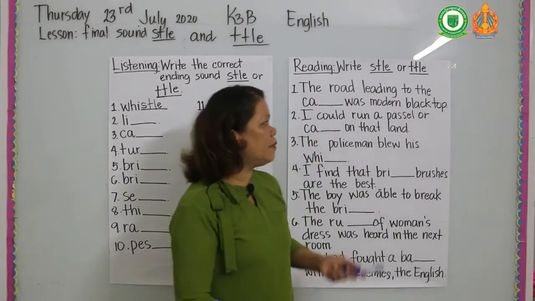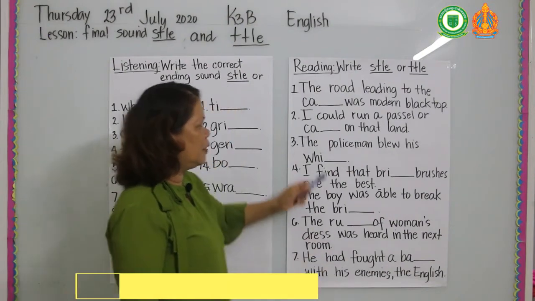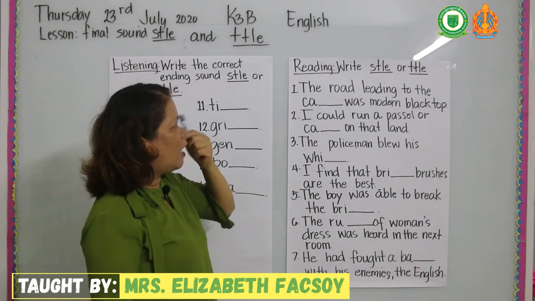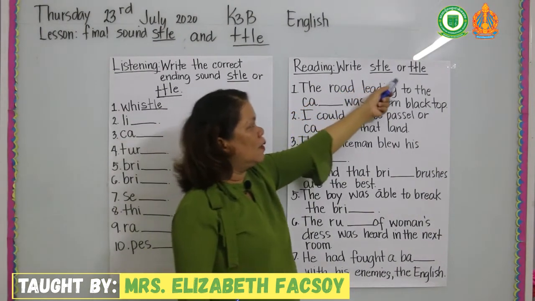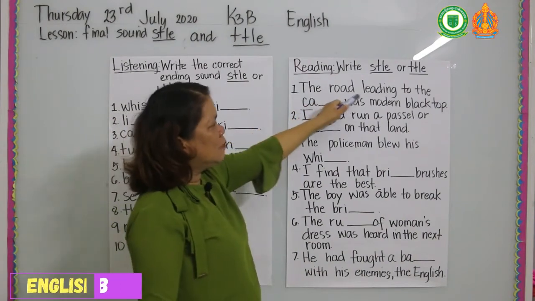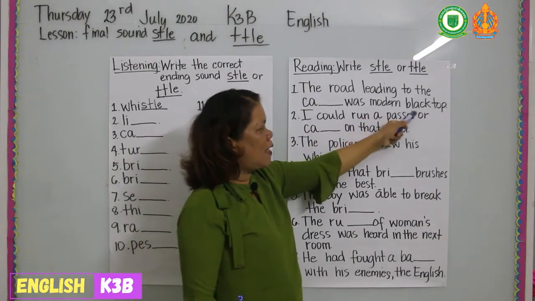For task number 2, I have to read it again for you to master your reading. You're going to write sol or tell. Number 1, the road leading to the castle was modern blacktop.